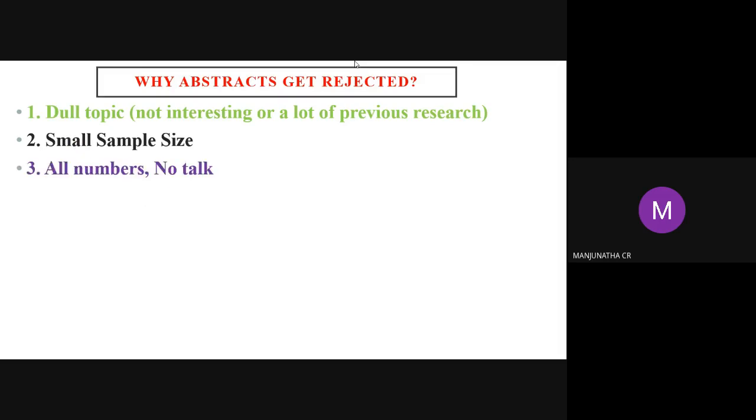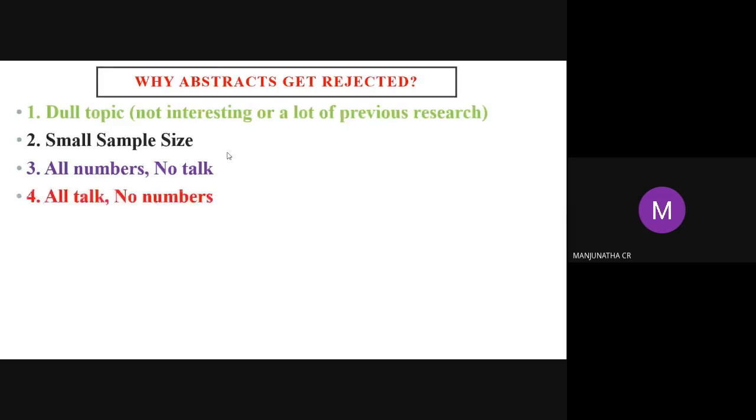All numbers, no talk. Only you are doing calculation. You are not explaining those results. Only writing the results, but not explaining how they are relevant to your experiments. What do the data explain? Only writing numbers. Yes, of course, it will be rejected.